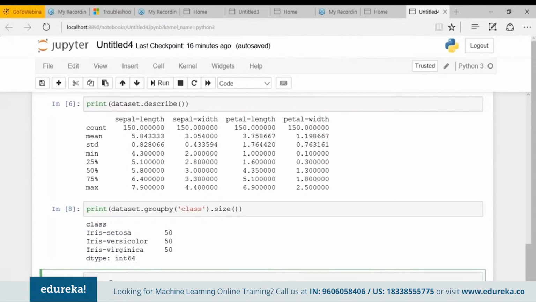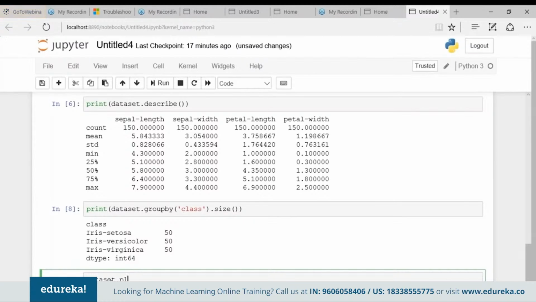Now let's move ahead and create some visualization for it. For this, we are going to create two different types of plot. First would be the univariate plot and the next would be the multivariate plot. We'll create univariate plots to better understand each attribute, and then the multivariate plot to better understand the relationship between different attributes. So we start with univariate plots, that is, a plot of each individual variable. Given that the input variables are numeric, we can create a box and whiskers plot for it.